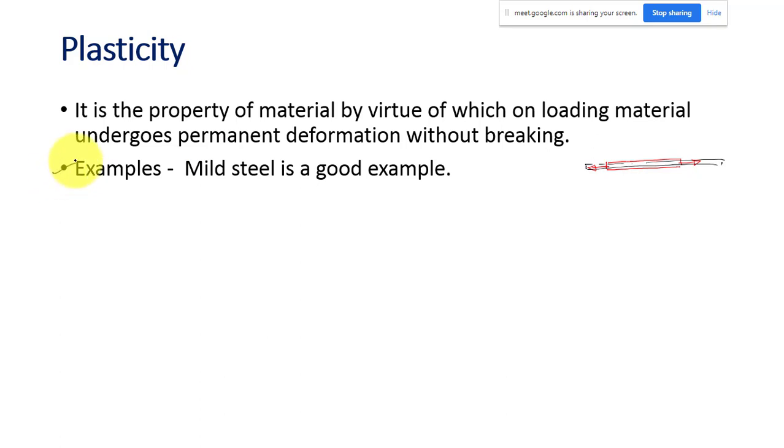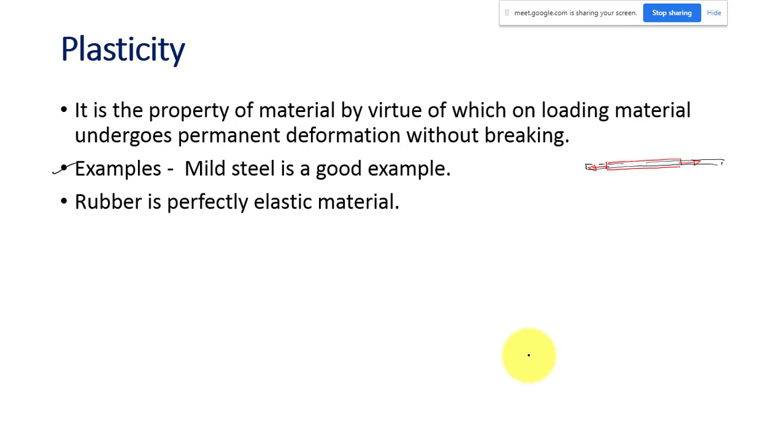But what about rubber? Is rubber plastic or elastic? Rubber is a perfect example of an elastic material, because it cannot resist the load, it will just deform when you apply the load. You should not confuse that with a plastic material. Plasticity does not mean that it is just deforming. The material should be able to undergo permanent deformation without any breaking, so that only then can we use it for structural applications.